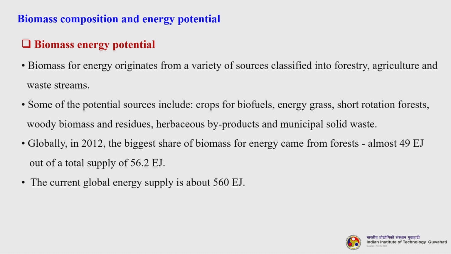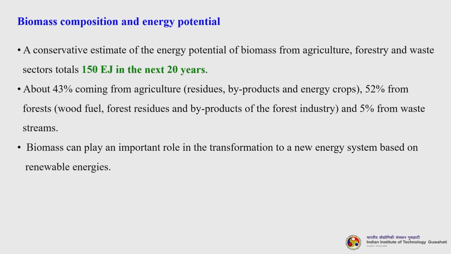So, the current global energy supply is about 560 exajoule. Okay. So, a conservative estimate of the energy potential of biomass from agriculture, forestry and waste sectors totals almost 150 exajoule in the next 20 years. It is a huge energy potential, basically about 43% coming from agriculture. So, that is residues, byproducts and energy crops, 52% from the forests, which is wood fuel, forest residues and byproducts of the forest industry like sawdust, and 5% from waste streams. Now, biomass can play an important role in the transformation to a new energy system based on renewable energies.